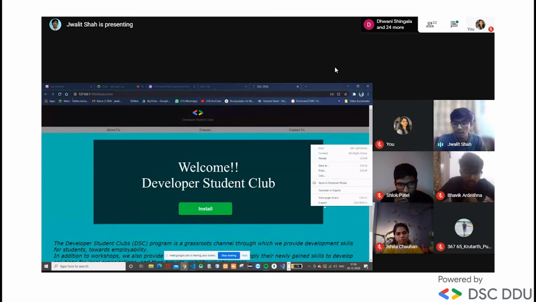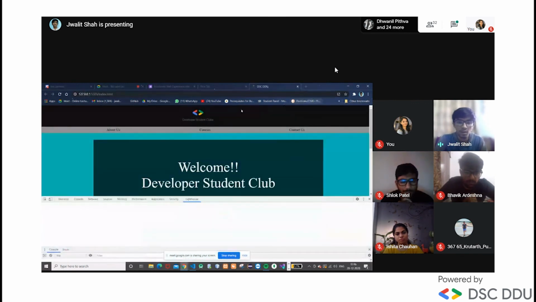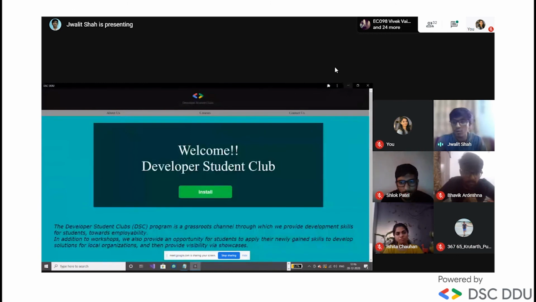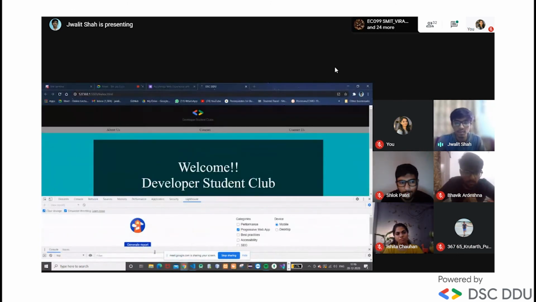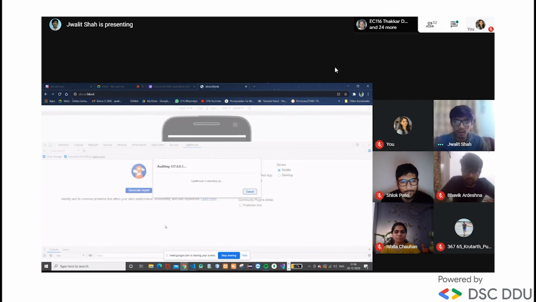We can inspect by Control Shift I. We will close this one first, and this is the dev tool provided by Chrome, which is Lighthouse. If the Lighthouse report is good for the progressive web app for mobile, then it will be a very efficient PWA. So let's see this one.